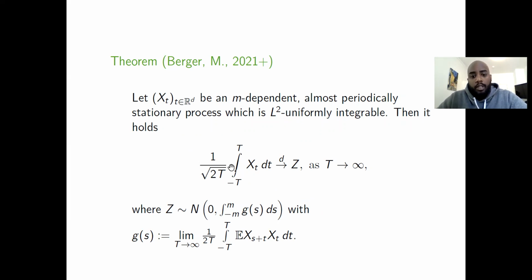Then it holds that 1 divided by the square root of T, integrated from minus T to T of X_t dt, converges in distribution to a normal distribution with parameter 0 as expected value, and the integral from minus m to m of g(s) ds as variance, where g(s) is defined as the limit here, which is finite because what is inside is an almost periodic function in the sense of Bohr. For an almost periodic function where this limit is taken, the limit is always finite. This Bohr also showed in his first works.